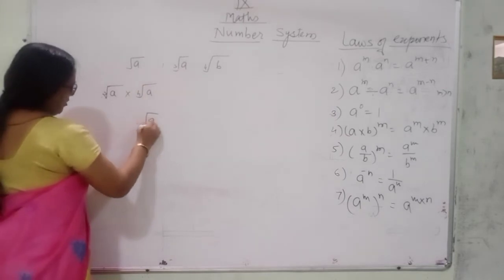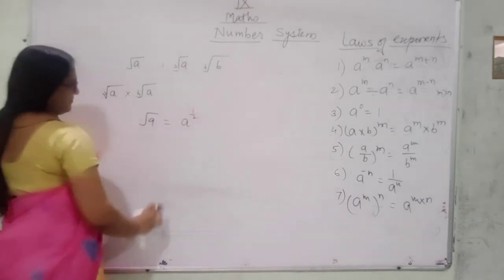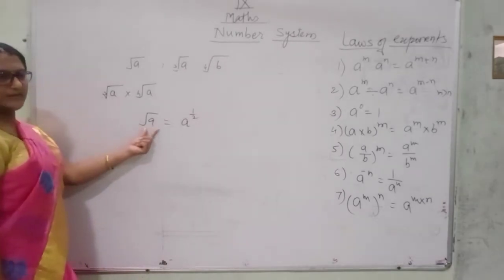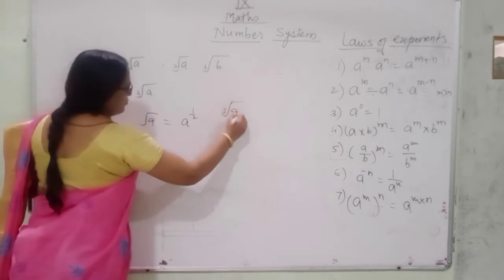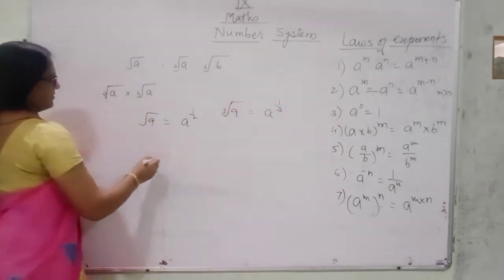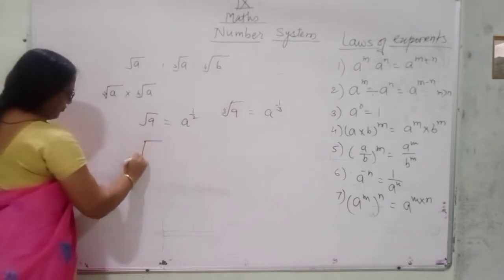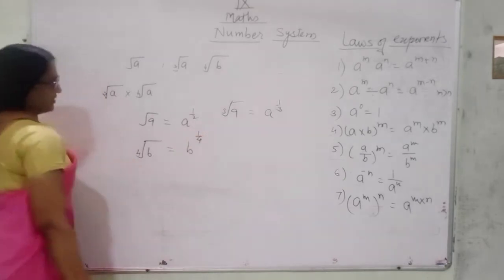Root a: how will you convert this root a? You can write this number like this. Root means square root. Cube root of a, you can write as a raised to the power 1 upon 3. Fourth root of b, you can write as b raised to the power 1 upon 4 like this.